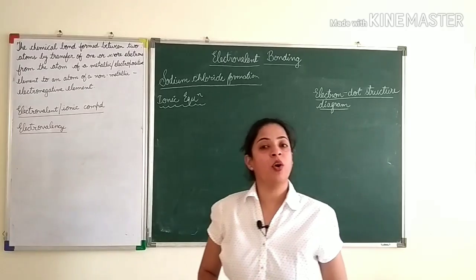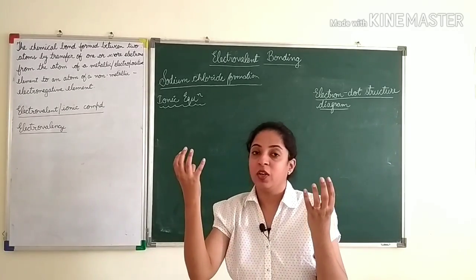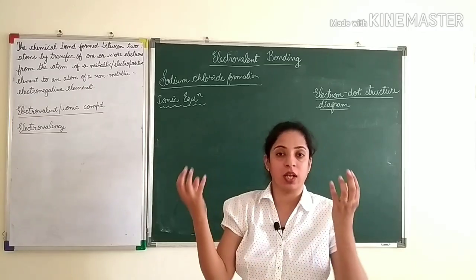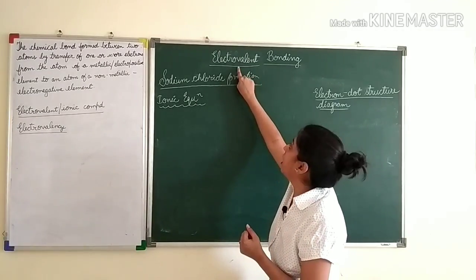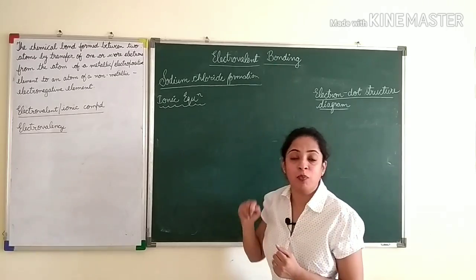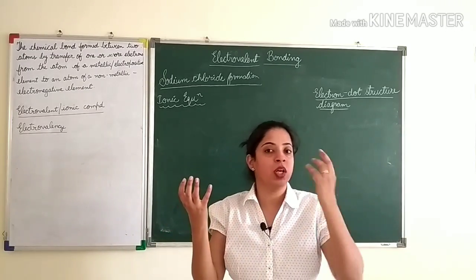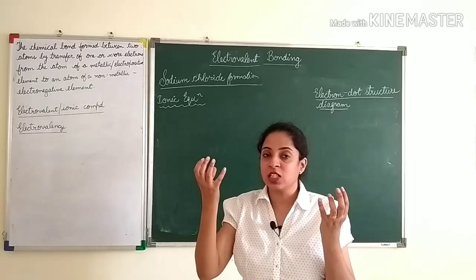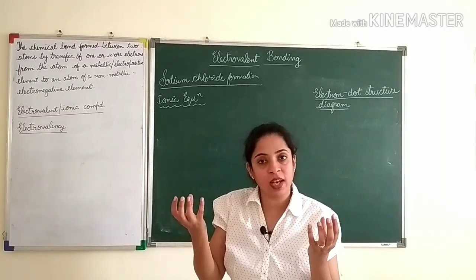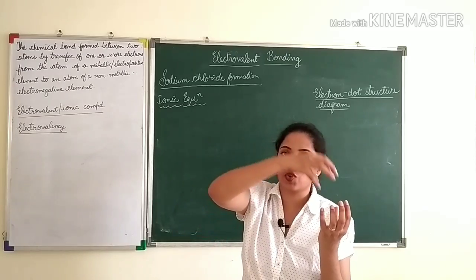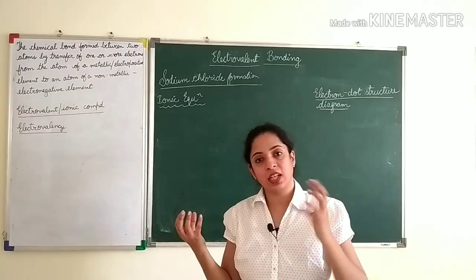Now, as I told you already, when there are two atoms, one atom transfers electron to the other atom. So, an electrovalent bonding or ionic bond is formed by transfer of electrons from one atom to another. Now, from where does the transfer happen? From a metallic or electropositive element, the electron gets transferred to a non-metallic or electronegative element.